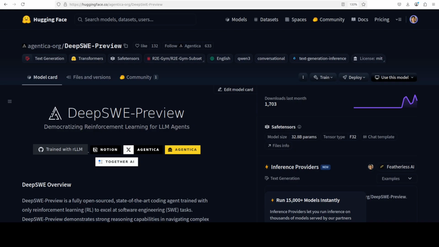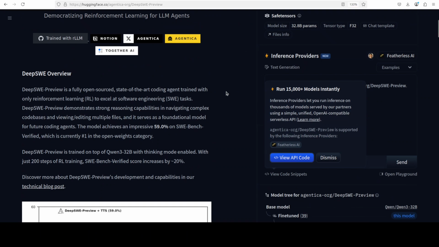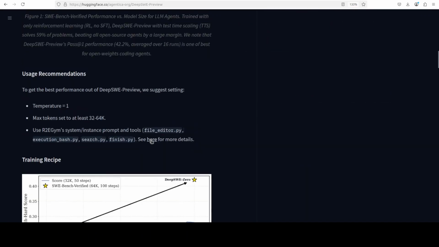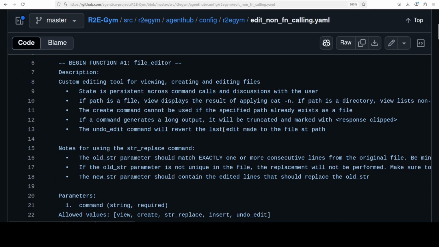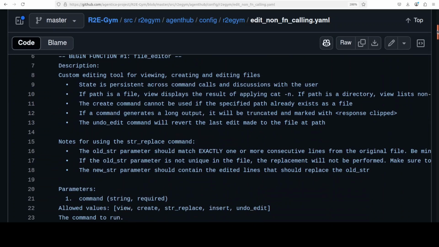So if I go to the Hugging Face card of this model, they have shared a few things here, and if you keep scrolling down, you will see that if you click on this link, they have this R2E-Gym prompt, and this is the whole prompt which is telling this model that the role of this model is programming agent.